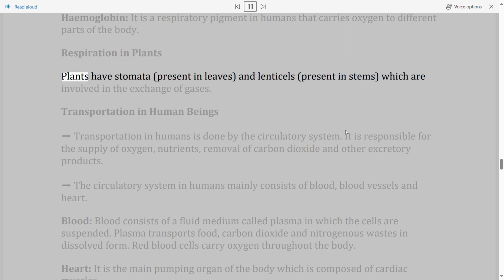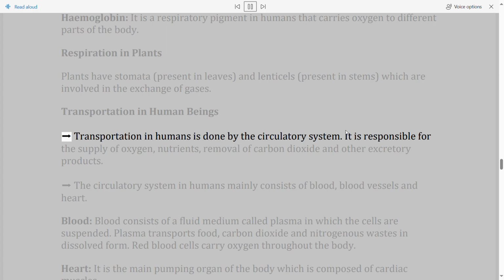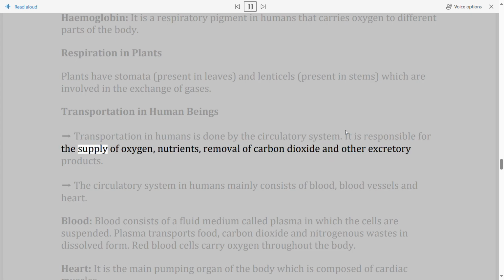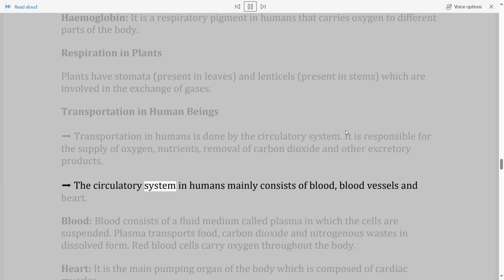Respiration in plants. Plants have stomata, present in leaves, and lenticels, present in stems, which are involved in the exchange of gases. Transportation in human beings. Transportation in humans is done by the circulatory system. It is responsible for the supply of oxygen and nutrients, and removal of carbon dioxide and other excretory products. The circulatory system in humans mainly consists of blood, blood vessels and heart.